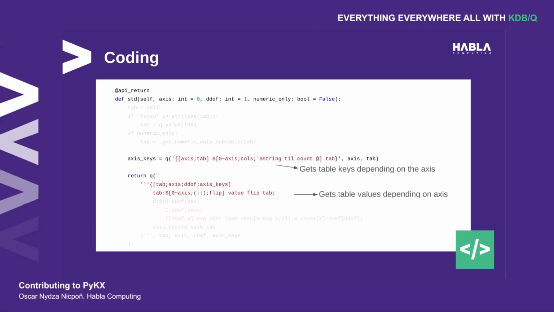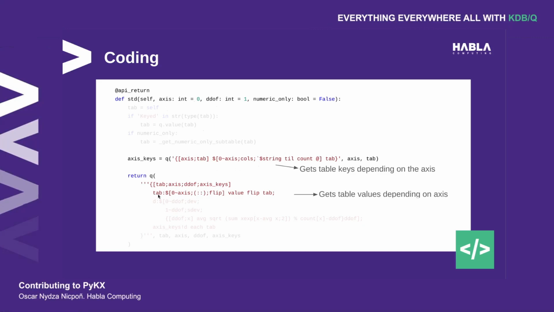Depending on the axis, if the axis parameter is equal to 0, the dictionary keys will be the column names. However, if we have axis 1, the dictionary keys will be the row index, so 0 all the way to the end of the table. This line right here takes care of that.